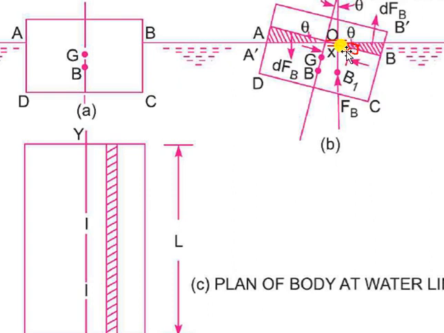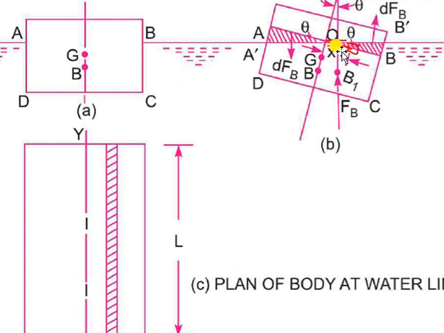So this wedge is making angle theta over here. What will be the height of this side? Let's say this is a triangle, this is theta, this distance is x. So sine theta is equal to h by x. But since theta is very small, we will consider sine theta as theta.